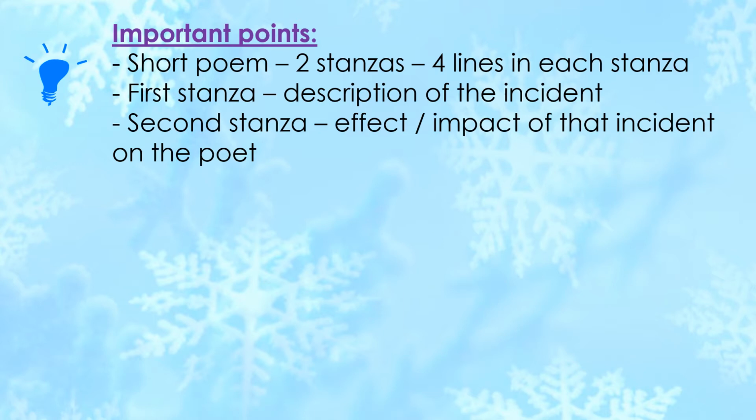Now, here are some notes for you. This poem is a short poem. It consists of 2 stanzas. Please remember that in a poem, we use the word stanza, not paragraph. Okay? And there are 4 lines in each stanza. The first stanza presents the description of the incident, whereas the second stanza tells us about the effect or the impact of that incident on the poet.